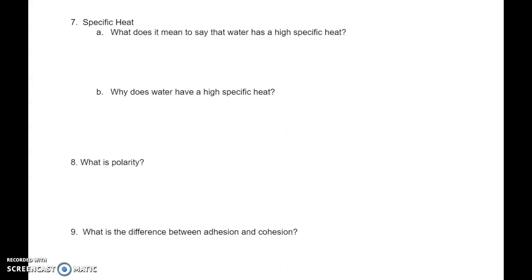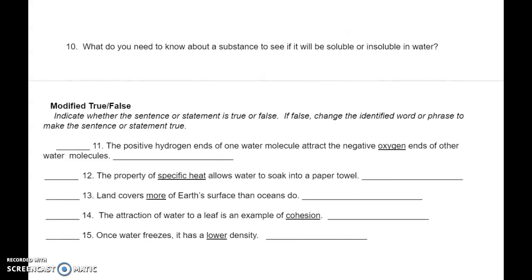Number 7, specific heat. A. What does it mean to say that water has a high specific heat? B. Why does water have a high specific heat? Number 8. What is polarity, or being polar? Number 9. What is the difference between adhesion and cohesion? Number 10. What do you need to know about a substance to see if it will be soluble or insoluble in water?